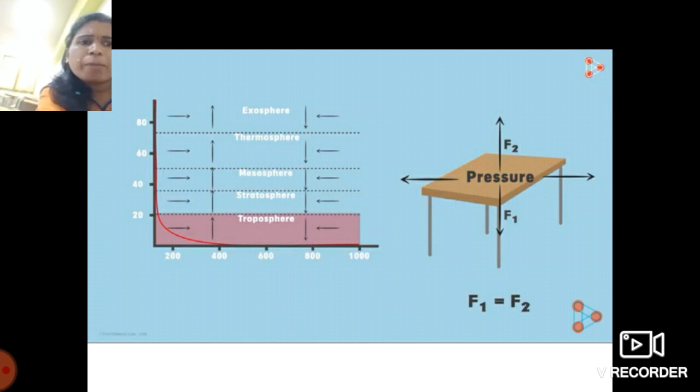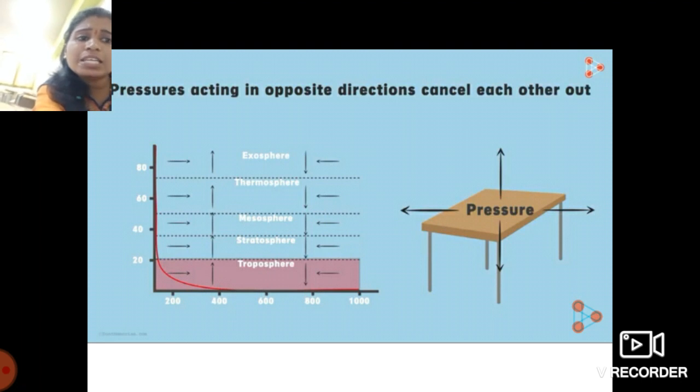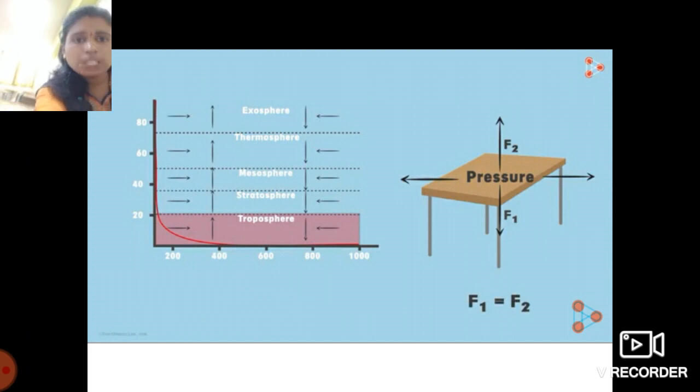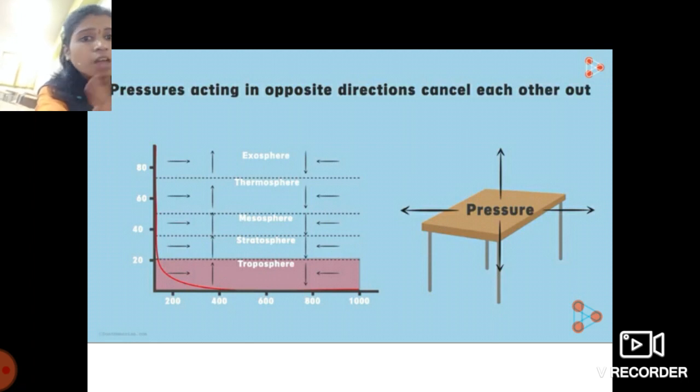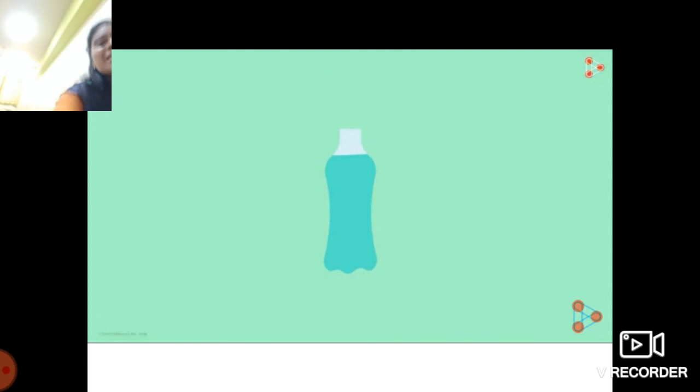So pressure is not only acting in these two directions, upward and downward. It is acting on the surface in all directions, students. The pressure acting in opposite directions can cancel each other out. Here is one cool experiment that you can also perform at your home, students. See over here.